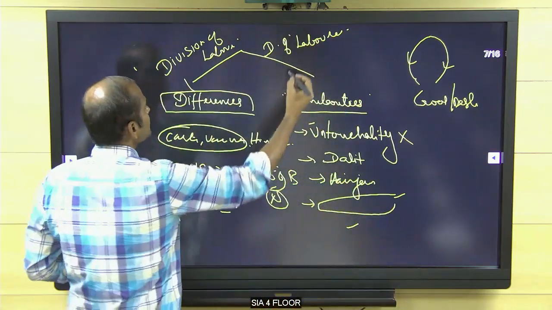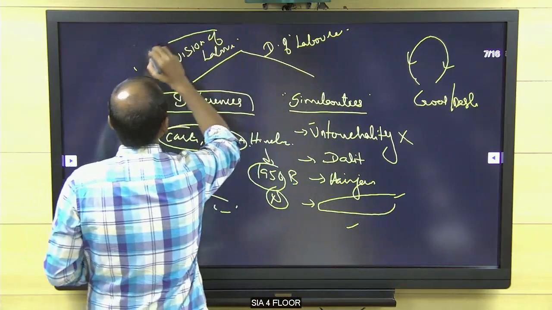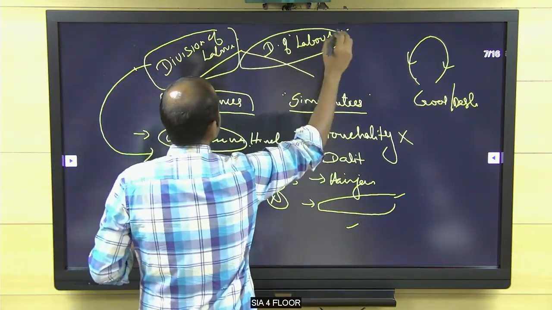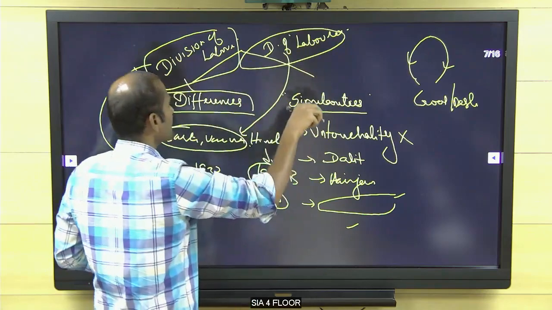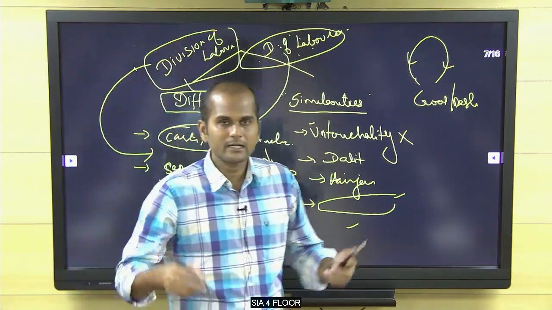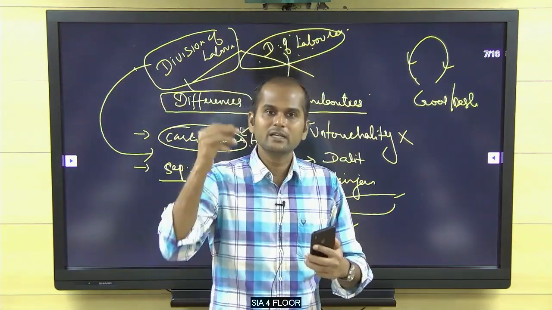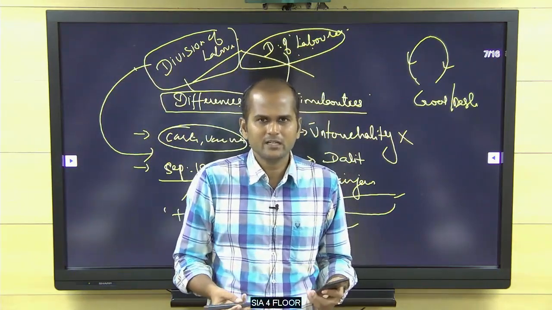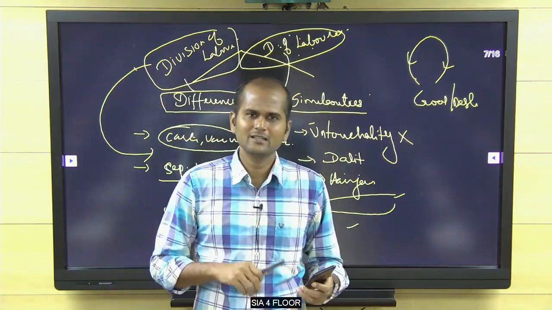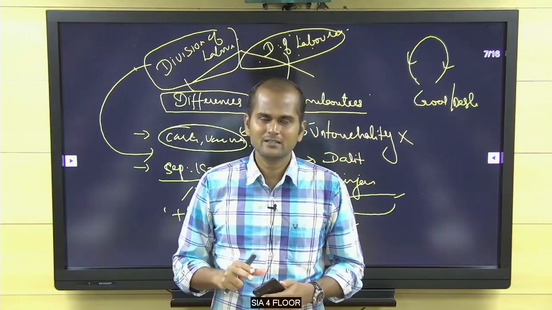Gandhiji opposed, Gandhiji said casteism is based on division of labor. Ambedkar said casteism is based on division of laborer. Actually, this is what persisted in India. If I am a cobbler, I should remain a cobbler. Even though I become MBBS, I am a cobbler. Why not? Even the President of India is asked whether he is SC or ST.